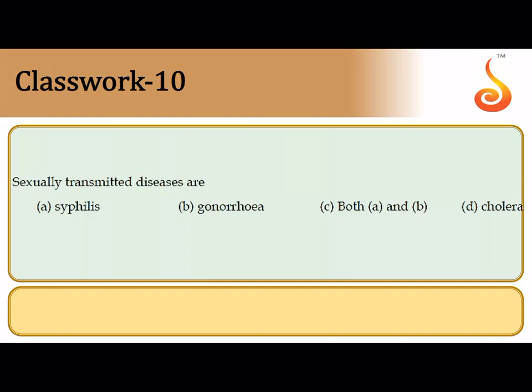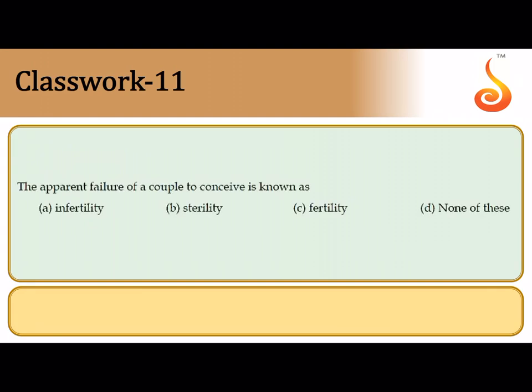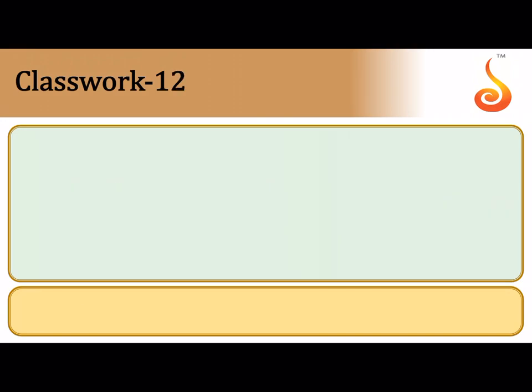Sexually transmitted diseases are syphilis and gonorrhea. Cholera is not a sexually transmitted disease. It is transmitted through contaminated water, a fecal-oral route. So both A and B are sexually transmitted diseases. The 11th question says the apparent failure of a couple to conceive. A couple is unable to produce children, and this is what is referred to as infertility. So infertility refers to inability to produce children in spite of 2 years of unprotected cohabitation.